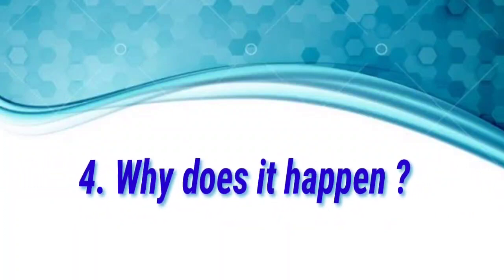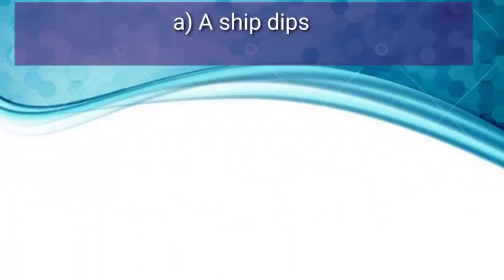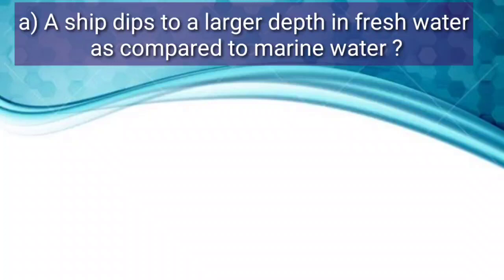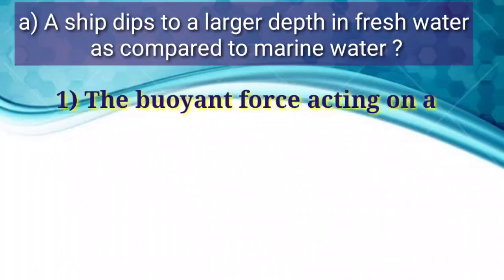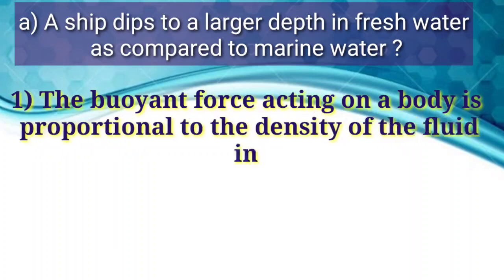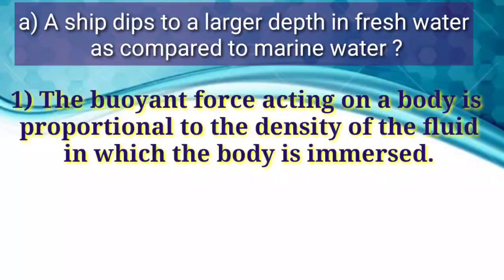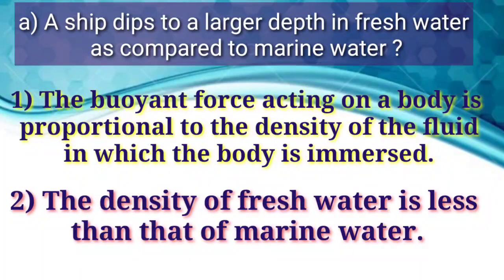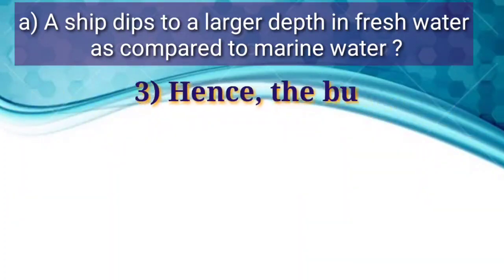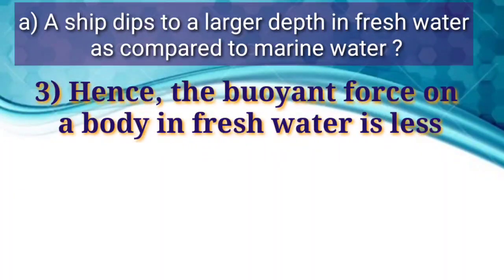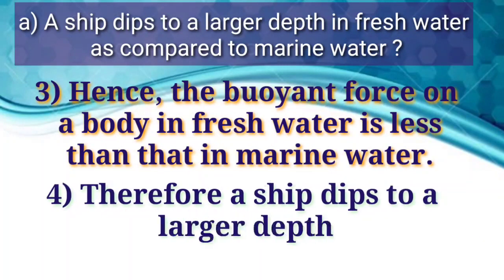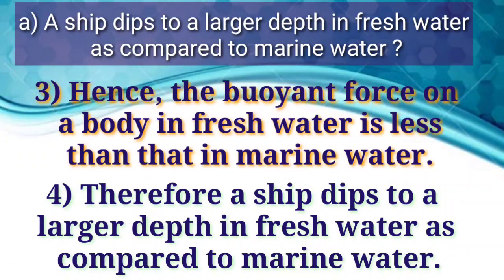Question number 4. Why does it happen? A. A ship dips to a larger depth in fresh water as compared to marine water. Answer. The buoyant force acting on a body is proportional to the density of the fluid in which the body is immersed. The density of fresh water is less than that of marine water. Hence, the buoyant force on a body in fresh water is less than that in marine water. Therefore, a ship dips to a larger depth in fresh water as compared to marine water.